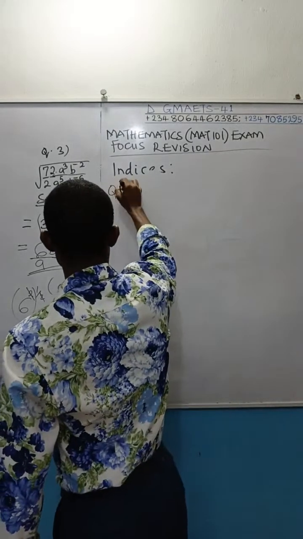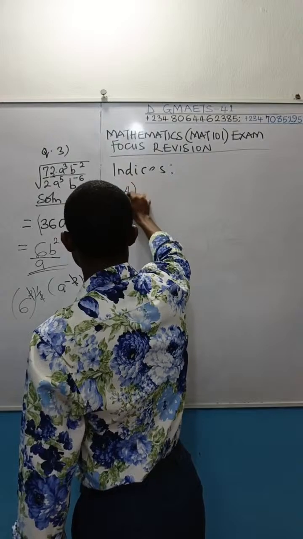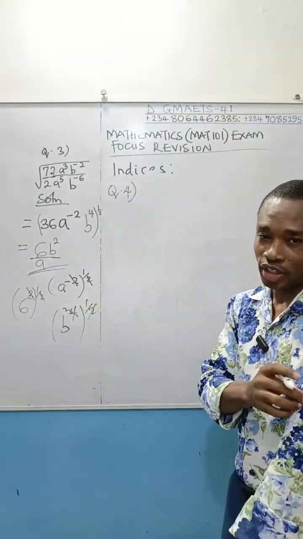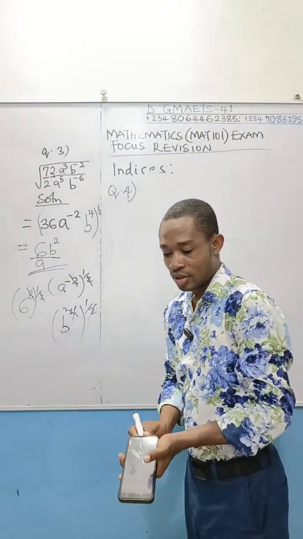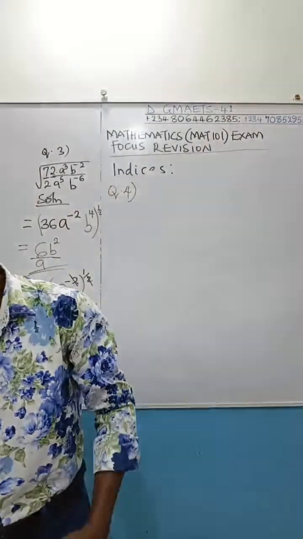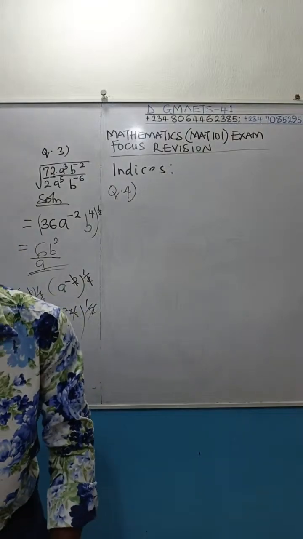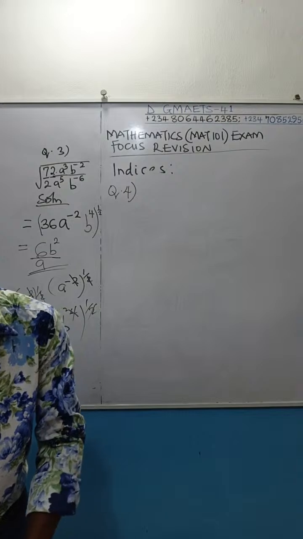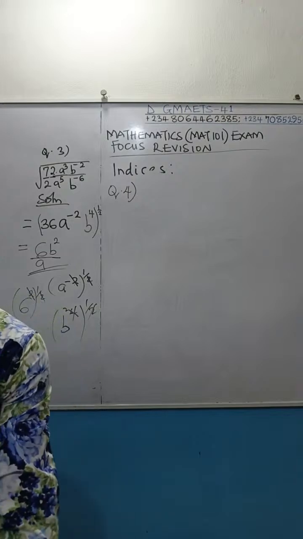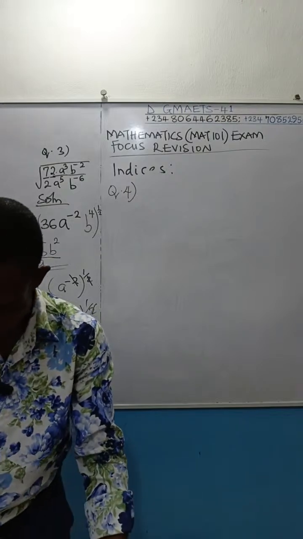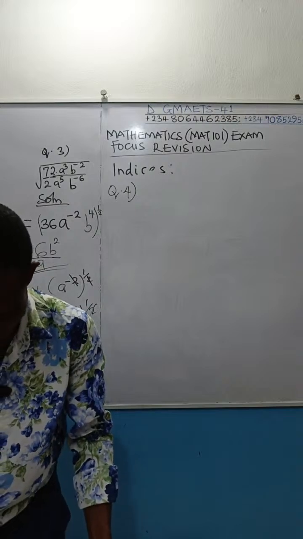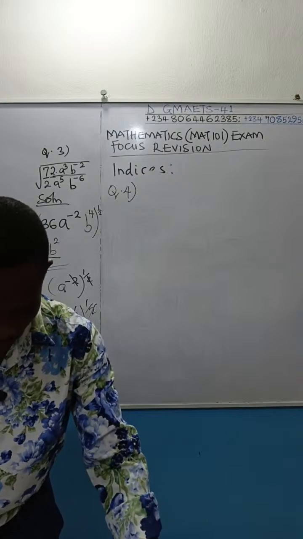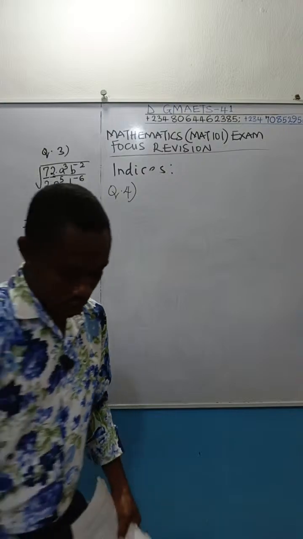Now, I have this other kind of question that your examiner can likely test you on, on indicial expression. Let us look at it and see what we have there. So this is the question.